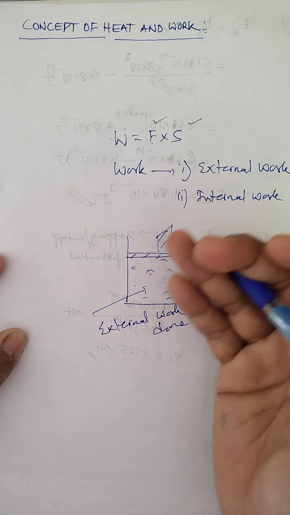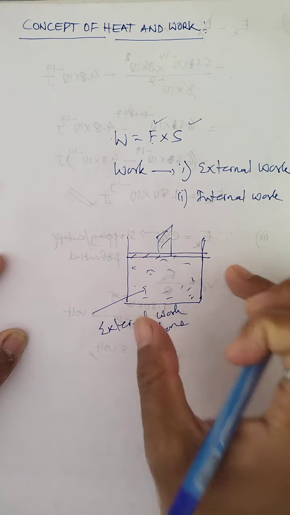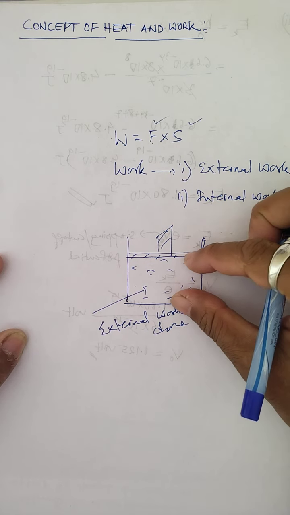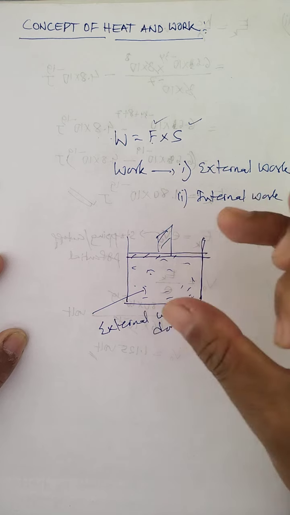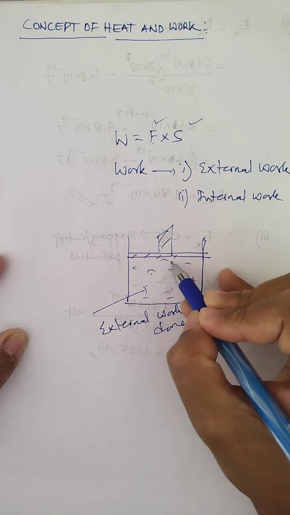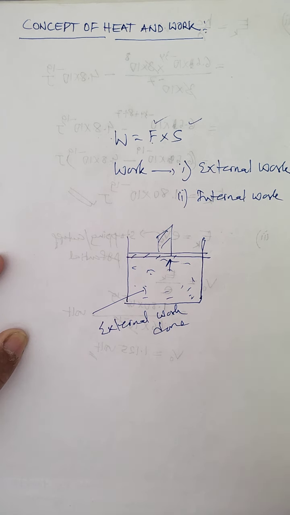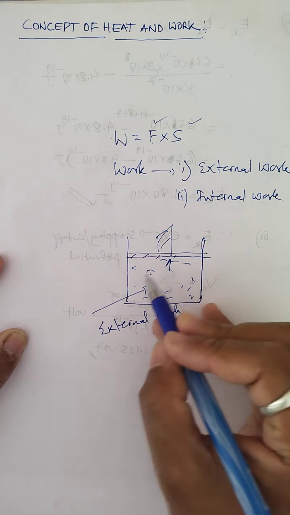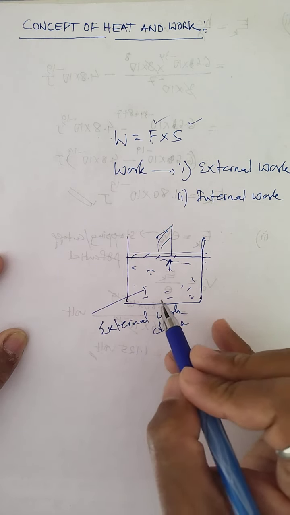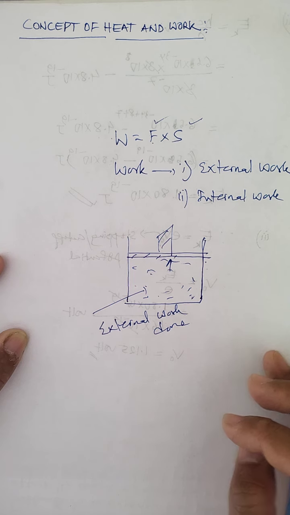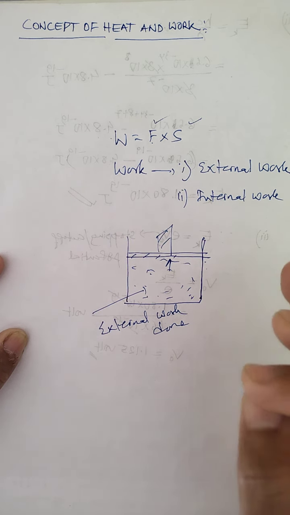As I said already, suppose there is a gas enclosed in a cylinder or vessel at uniform pressure. Now this gas expands. While it expands, it pushes the piston up. So in that case, what happens? The external work is done by the gas on the surroundings. The work is done by the gas on the surroundings, or work is done by the system on the surroundings.